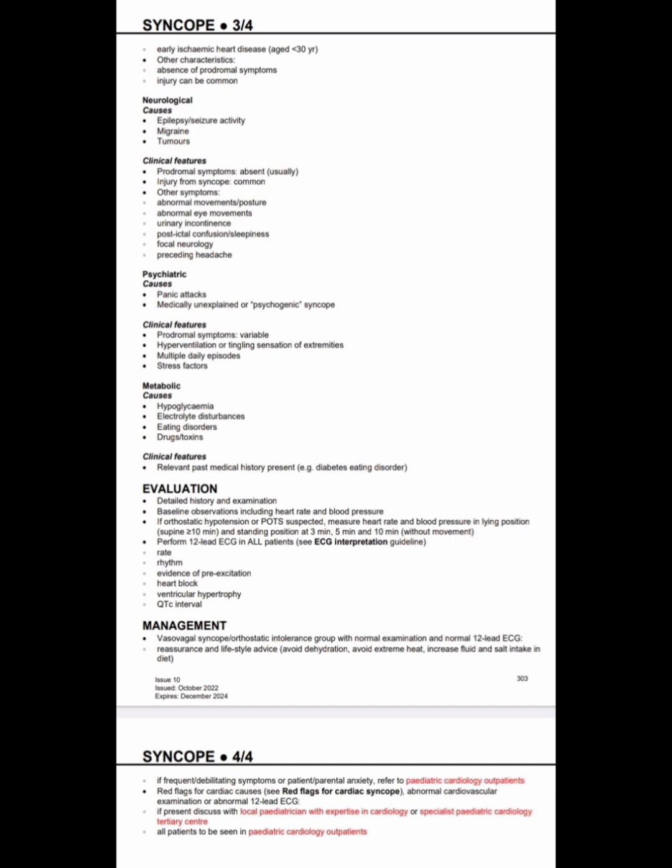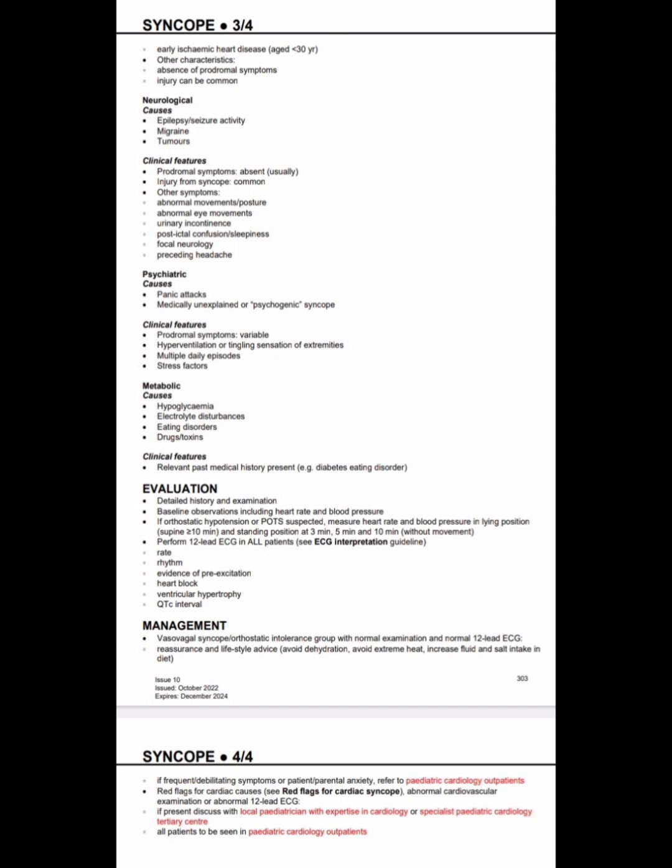Evaluation: detailed history and examination. Baseline observations including heart rate and blood pressure. If orthostatic hypotension or POTS is suspected, measure heart rate and blood pressure in a lying position, supine for more than or equal to 10 minutes, and standing position at 3 minutes, 5 minutes and 10 minutes without movement. Perform a 12-lead ECG in all patients. See ECG interpretation guidelines. We see the rate, rhythm, evidence of pre-excitation, heart block, ventricular hypertrophy, and QTc interval.